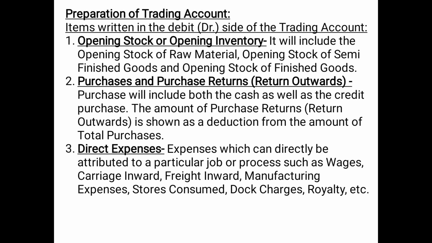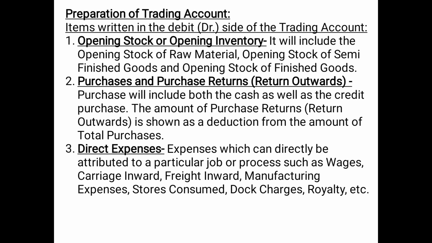Then the third item which is shown on the debit side of the trading account is the direct expenses. As we have discussed just now, expenses which can directly be attributed or associated or allocated to a particular job or process, means any expense which can directly be associated with a particular job, that yes, it is related to such and such production process. For example, wages, carriage inward, freight inward, manufacturing expenses, stores consumed. Stores here means the basic materials consumed. Dock charges means the shipping charges.